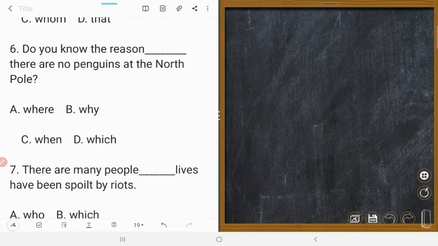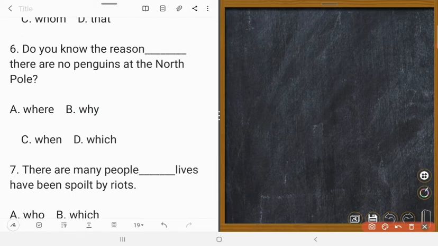Next one is: do you know the reason why there are no penguins at the North Pole? Number 6 is B. Do you know the reason why there are no penguins at the North Pole? But this is not a relative pronoun. Could you understand? This is not a relative pronoun.